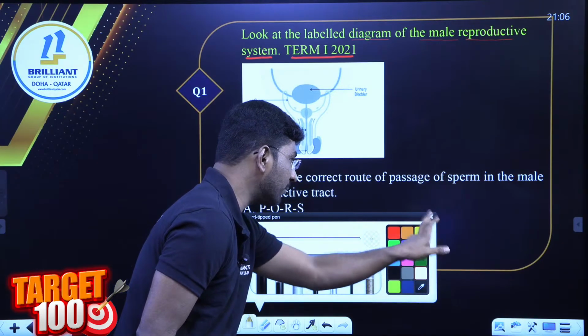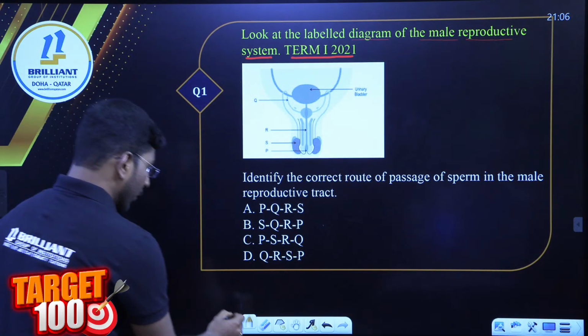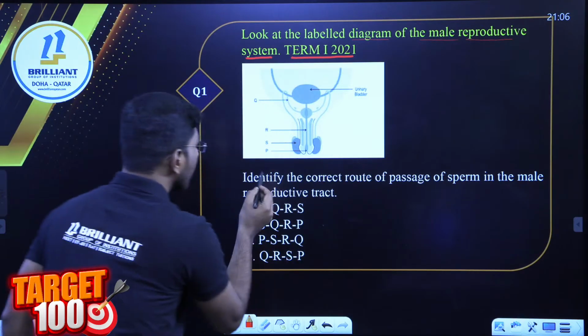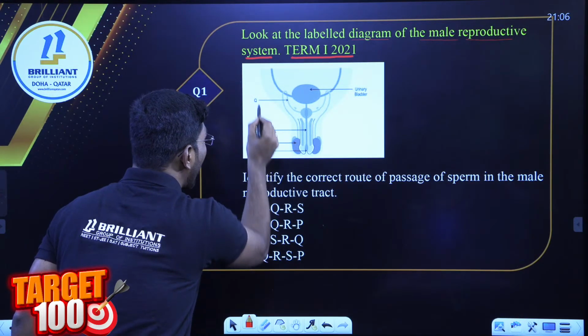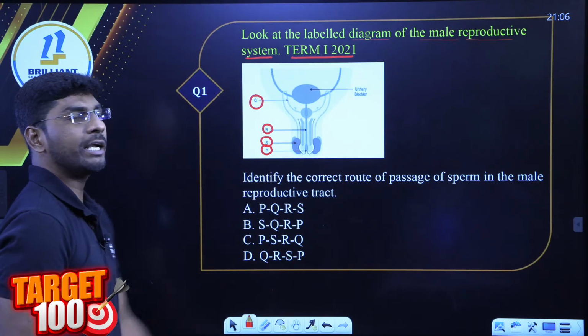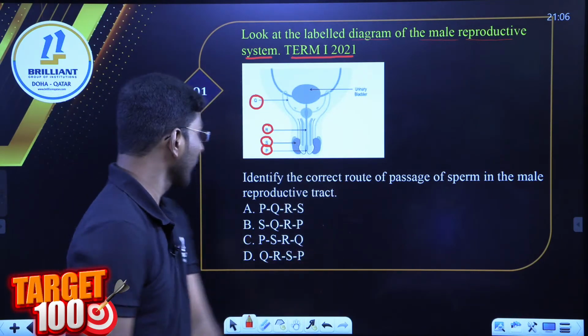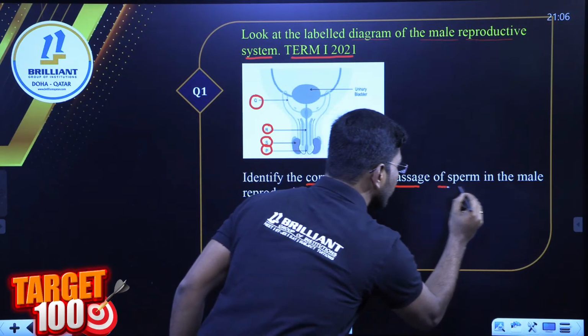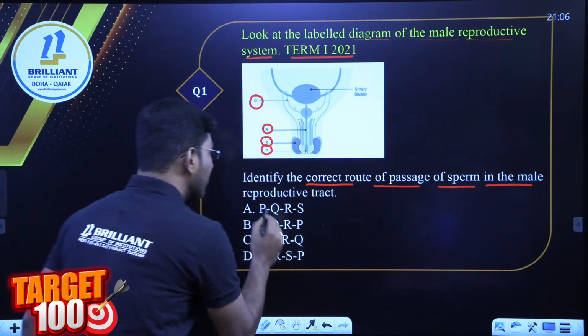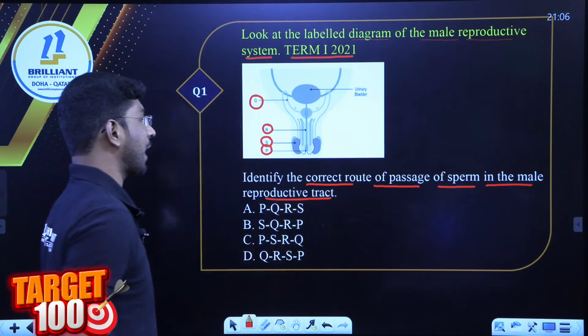P, Q, R, S are given, 4 different types of tracks are given. The question: identify the correct route of passage of sperms in the male reproductive tract.